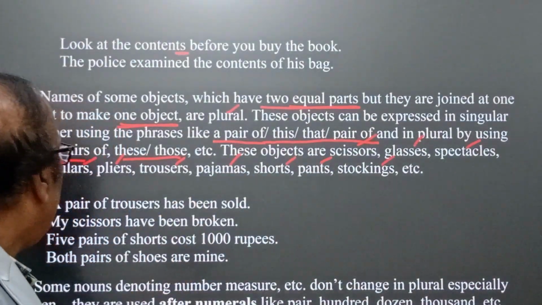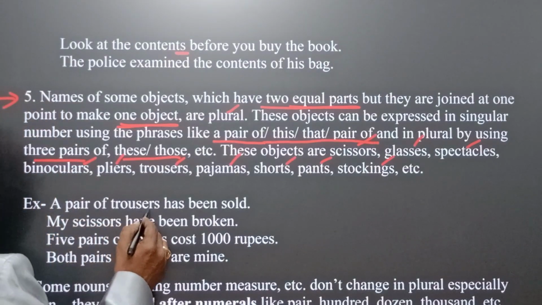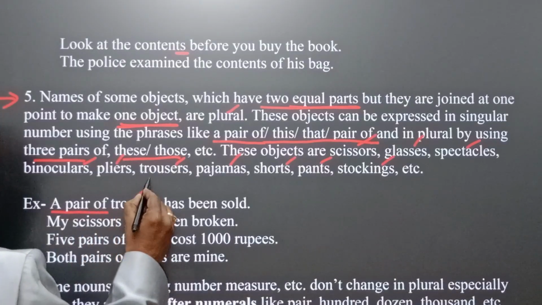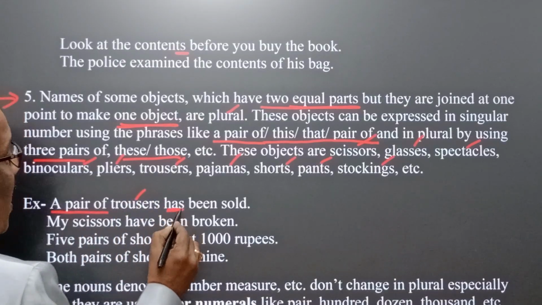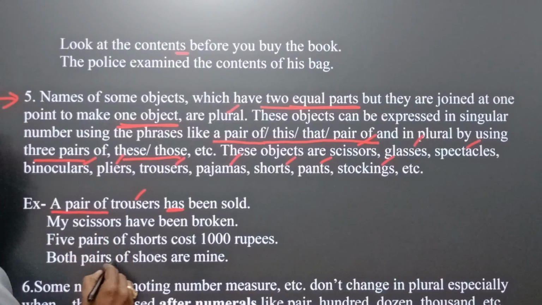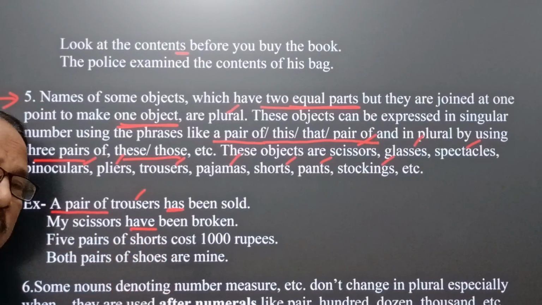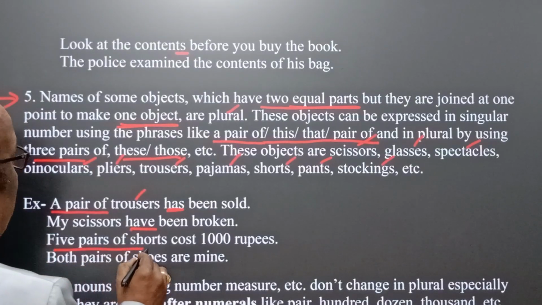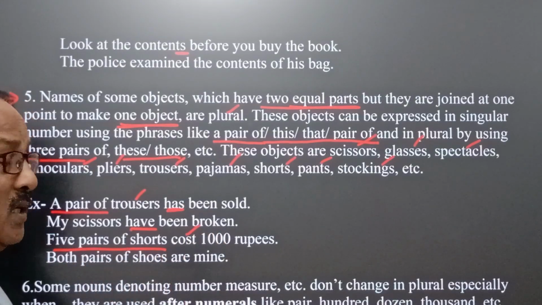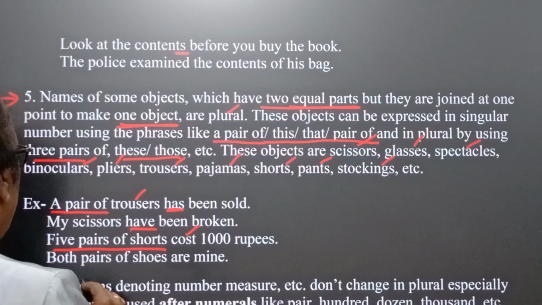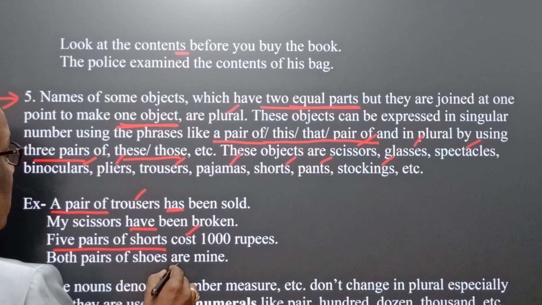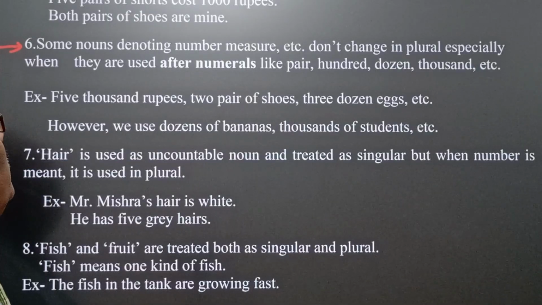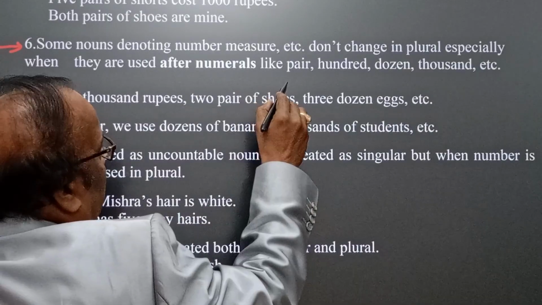Now see how. Here, a pair of trousers has been sold. A pair of here decides trousers, and that's why has. But my scissors have. It means here my scissors takes a plural verb. Five pairs of shorts cost. Yes, plural verb. And here both pairs of shoes are mine. Yes, plural.